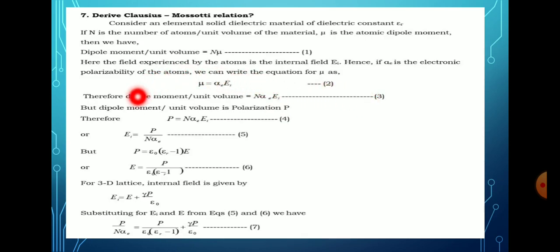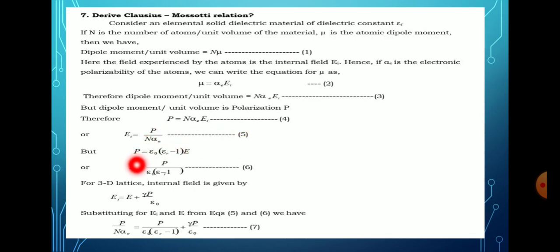But here the dipole moment per unit volume is the polarization P, that is given by P equals n alpha e into Ei, that is equation number 4. Here we take Ei on the left hand side: Ei is equal to P divided by n alpha e, that is equation number 5.